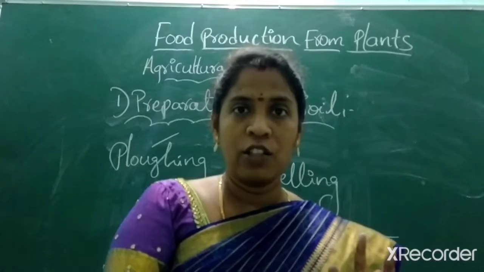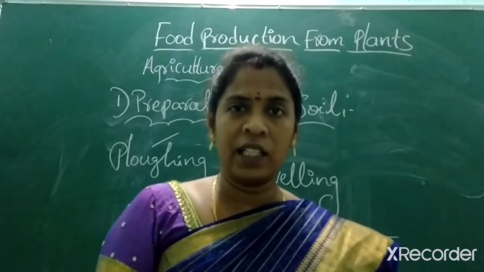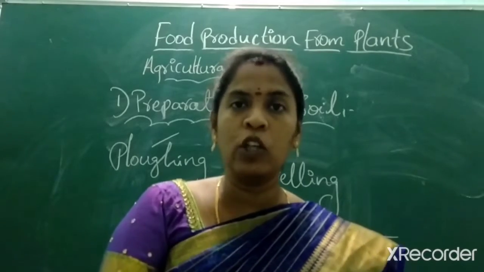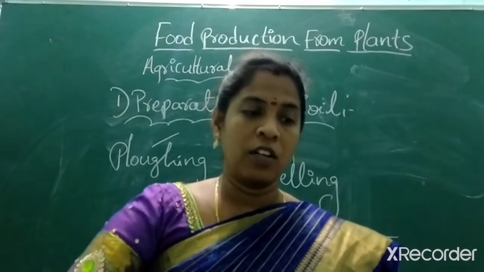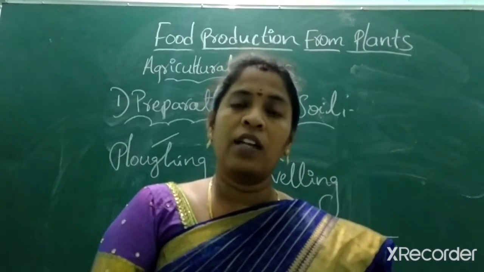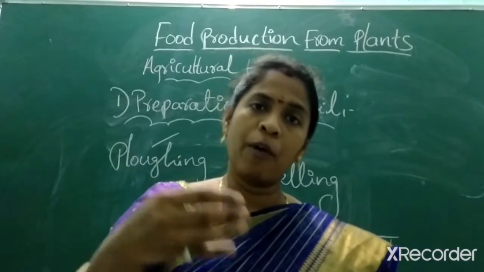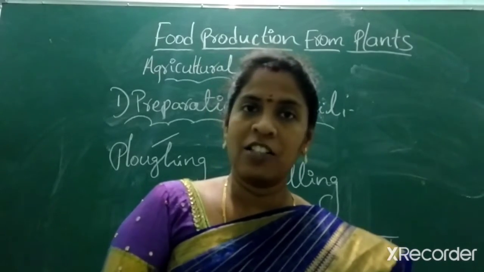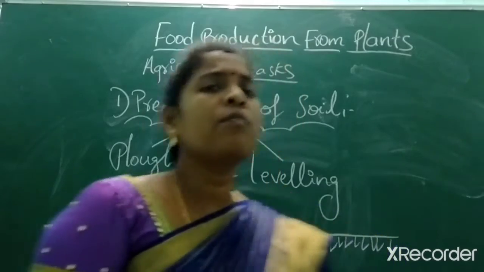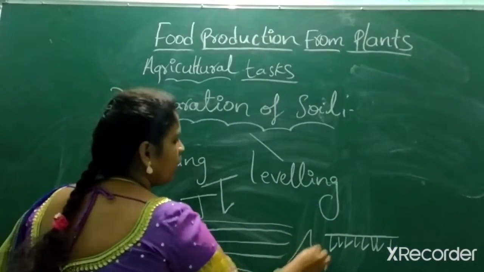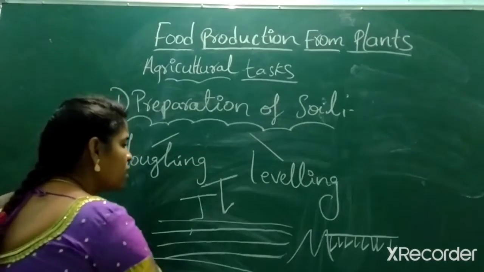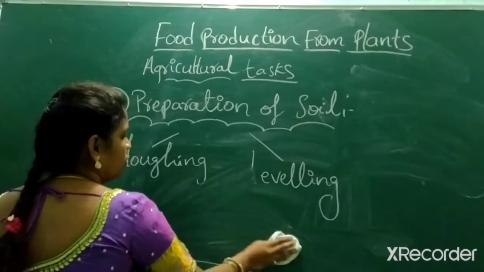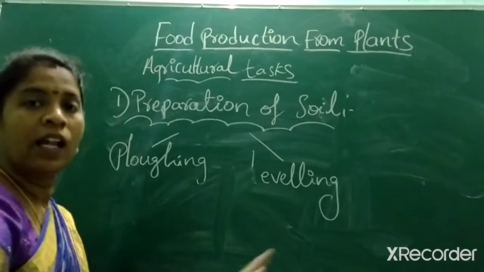And the next reason: for the roots to penetrate deeper inside, they require proper space and aeration, as well as the soil being loose. So for proper growth of roots, proper aeration, and proper holding capacity for different purposes, we plow the soil. Got it? After plowing, the soil may have ups and downs. To avoid these ups and downs, again they level the soil. What do they do? They level it.